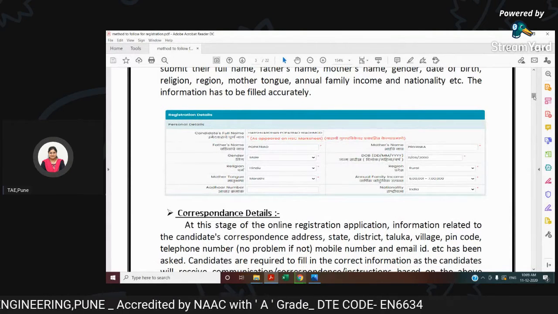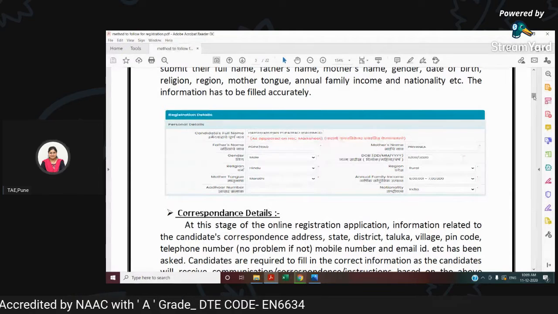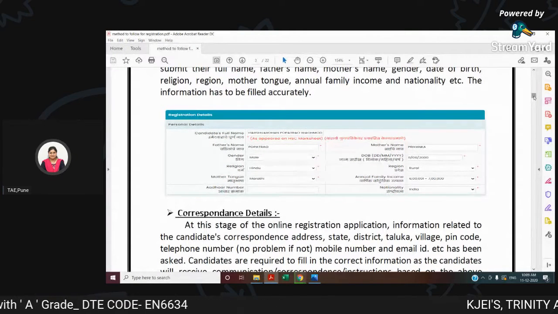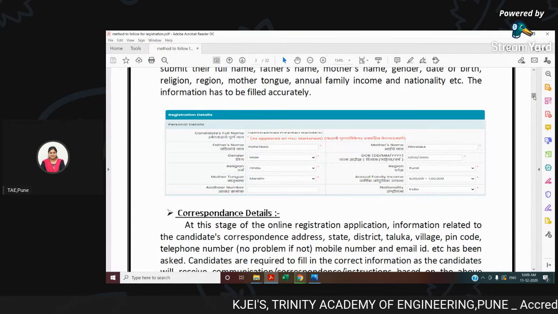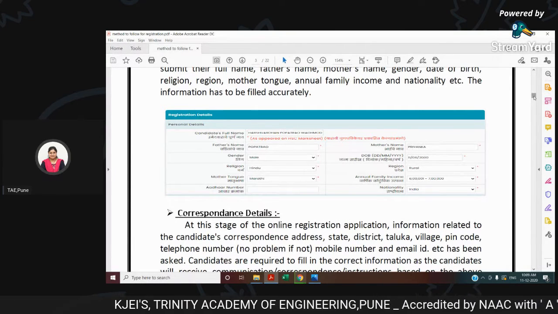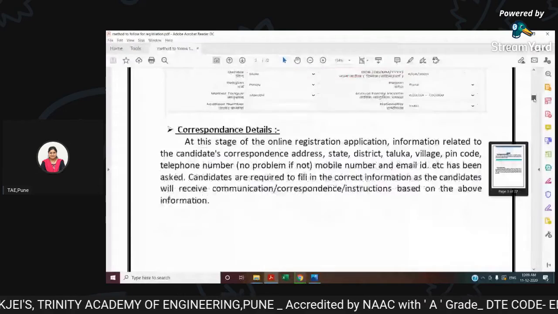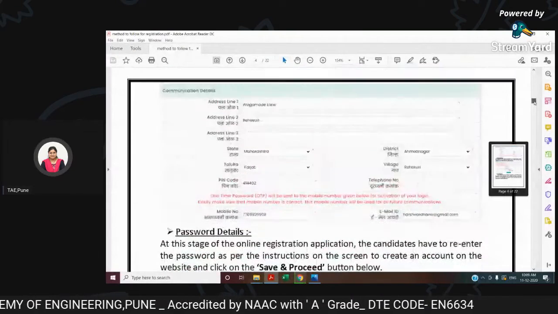They ask you your full name, your father's name, mother's name, gender, date of birth, religion, mother tongue, annual family income, Aadhaar card number, and nationality. This is the minimum personal details which they ask you, and even the address for contact.